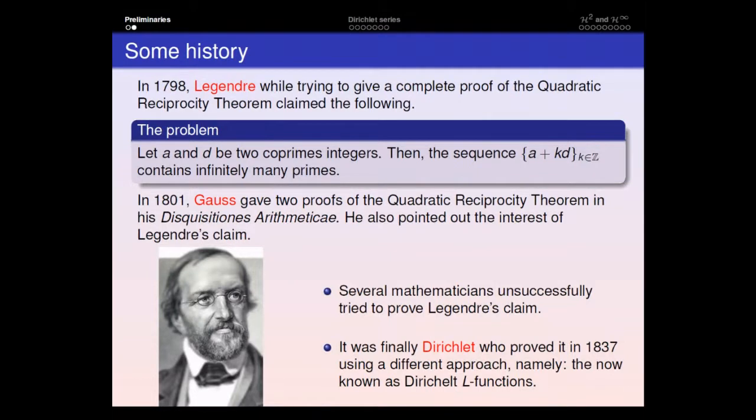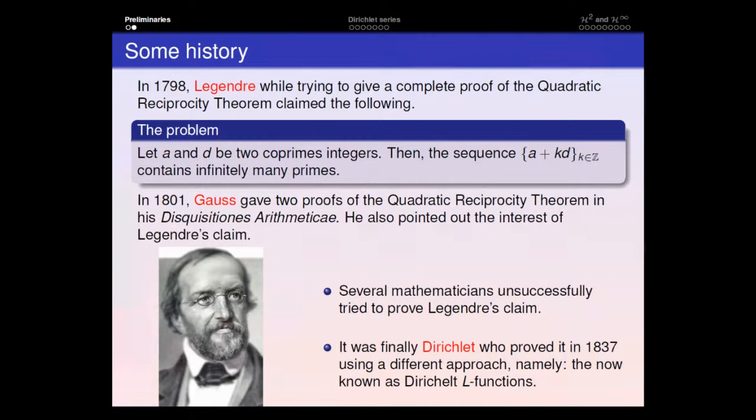And it was not until 1837 that Dirichlet managed to prove the problem, and he used a rather different approach. The approach he used was introducing the now known as Dirichlet L-functions, which was just thinking about the problem in a completely different way.